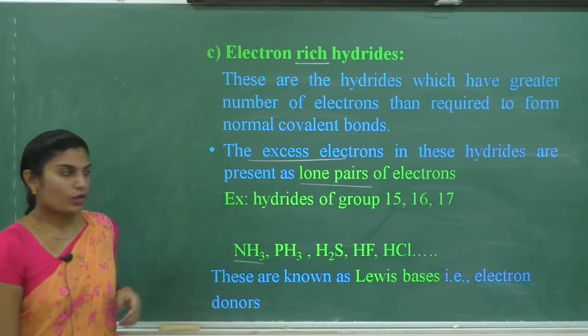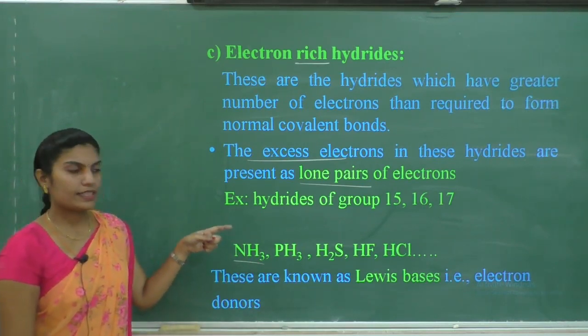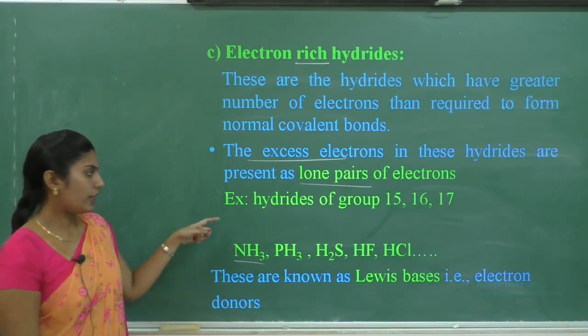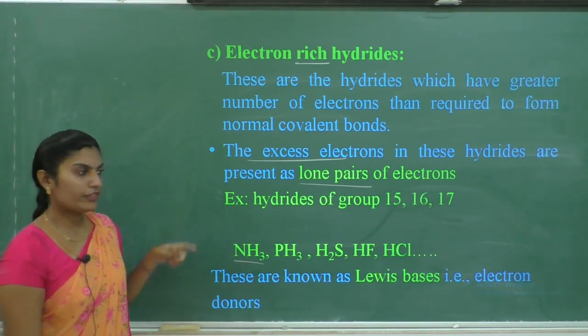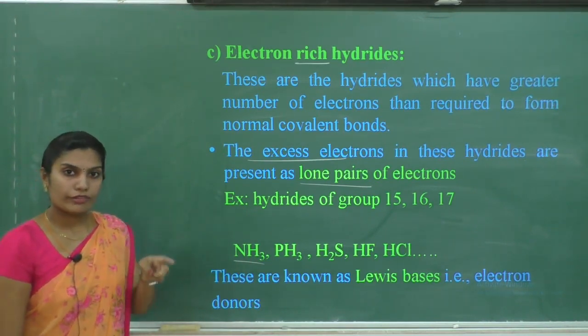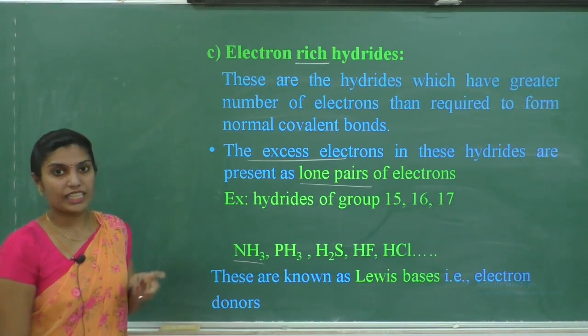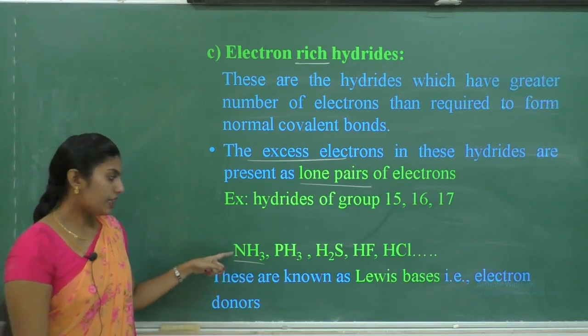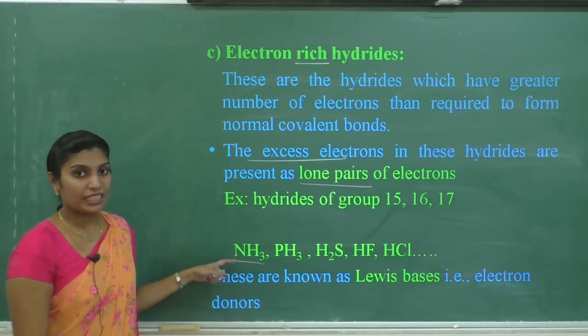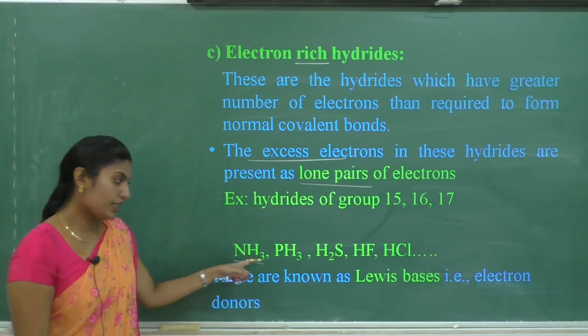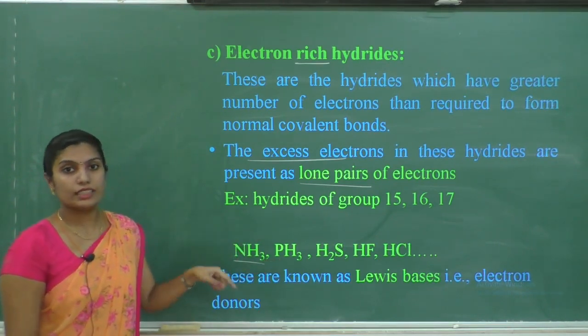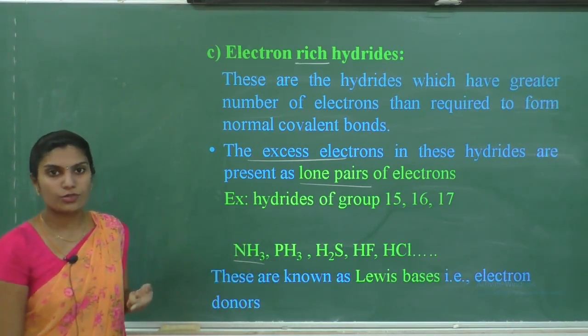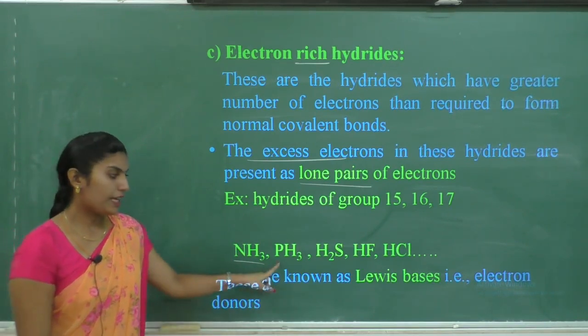Hydrides of group 15, 16 and 17. When hydrogen reacts with group 15, group 15 means nitrogen family, when that nitrogen reacts with hydrogen, it is going to form ammonia. Similarly nitrogen ಕೆಳಗಡೆ ಇರುವಂತ element, next element to the nitrogen is phosphorus. When that phosphorus reacts with hydrogen, it is going to form PH3.